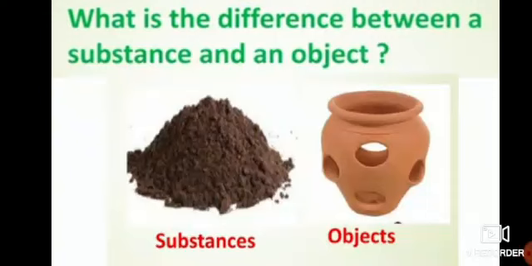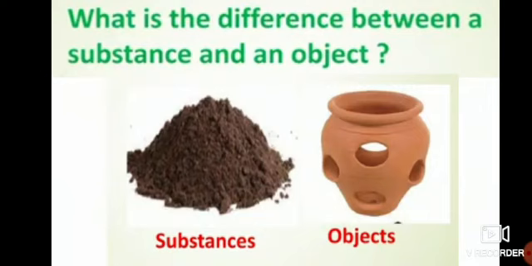Substances don't have a particular shape. Can you see? Soil doesn't have any particular shape. But objects have a particular shape, proper shape. So here, substances we get directly from nature. Soil we are getting from nature, correct? But pot, do we get from nature?